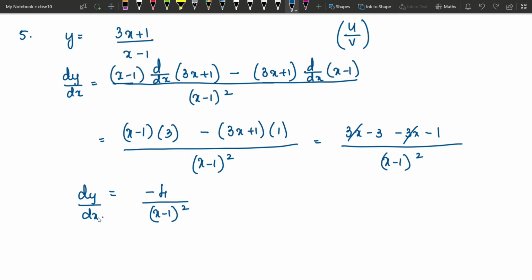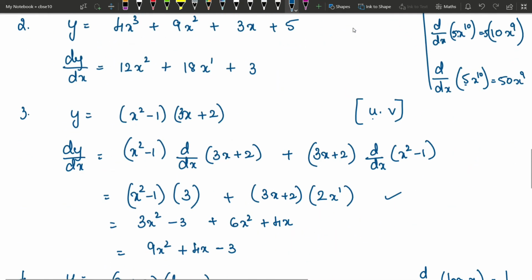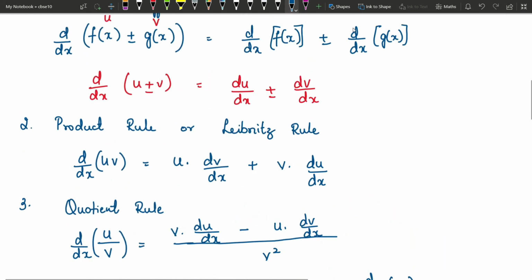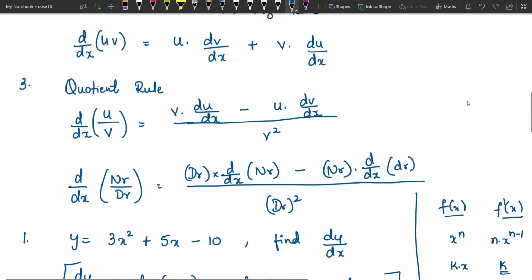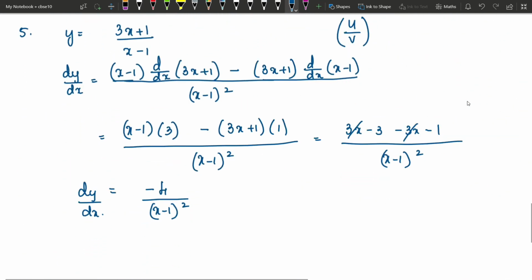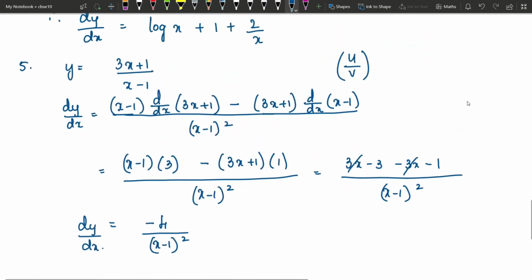Now when we have a fraction like this, you need to know every time you don't need the quotient rule. This is one common confusion that most students have while applying the quotient rule. So you should know when to apply the quotient rule and when you shouldn't. See, here I have written u by v, and what are this u and v? U and v both are functions of x. Only when both numerator and denominator have this x will you have to use the quotient rule.